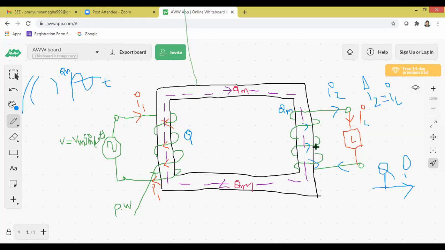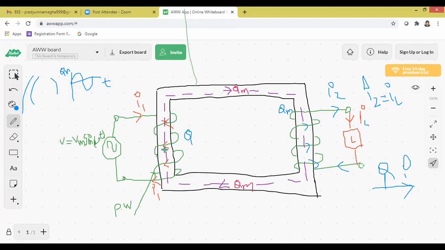Always is called secondary winding. Now the exact explanation starts. When the primary winding of the transformer is excited by input AC supply, current flows through the primary winding, which is denoted by I1. Due to the flow of I1, magnetic energy phi or Q is created across the primary winding.